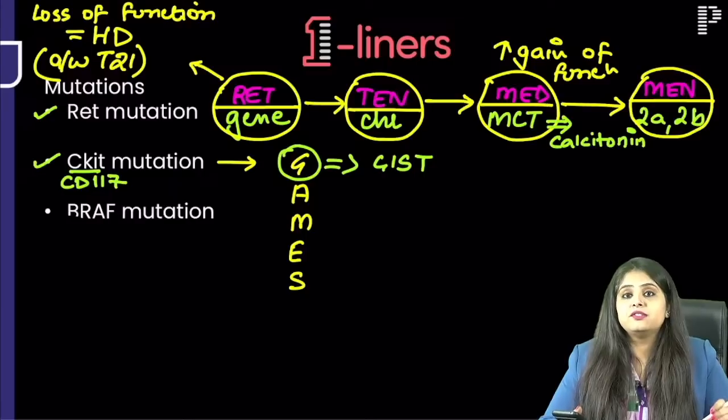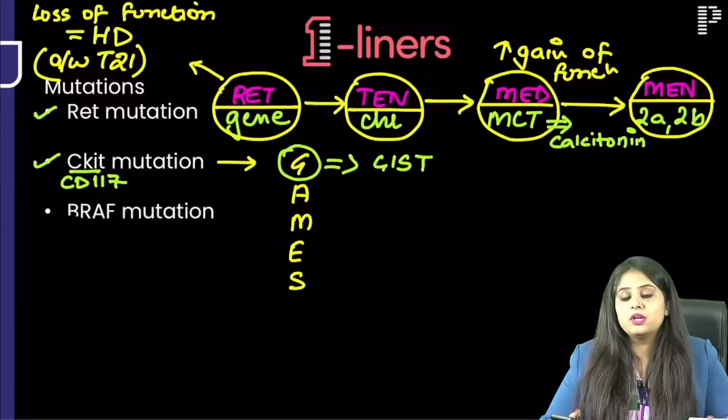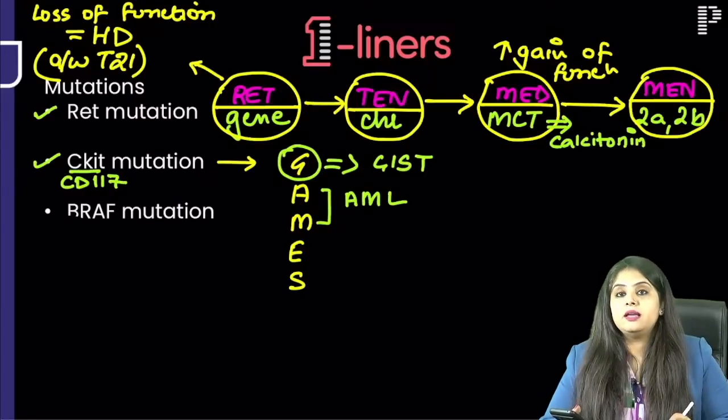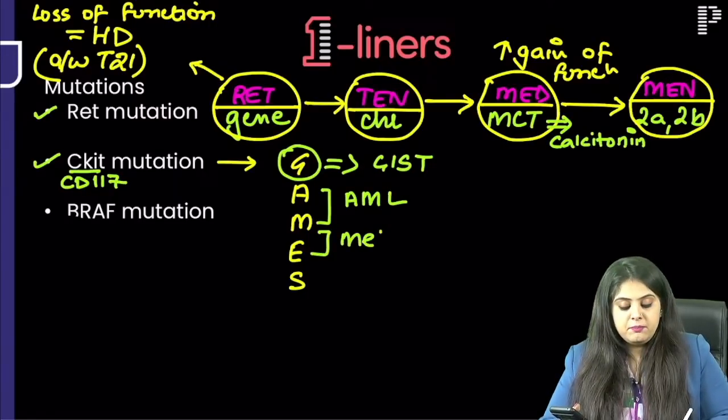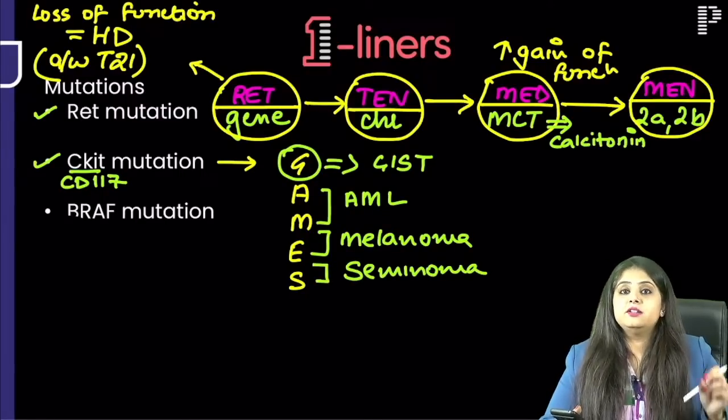One question on gastrointestinal stromal tumor comes in surgery. Very, very important. Otherwise, c-kit is also mutated in AML for AML, ME for melanoma, and SE for seminoma. These others, if you remember, very good, but GIST and c-kit you have to know.